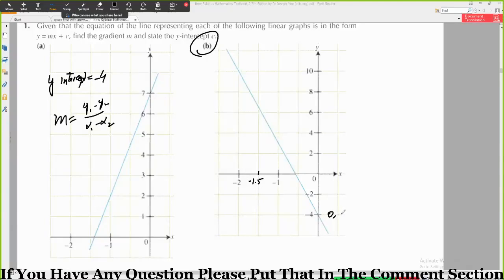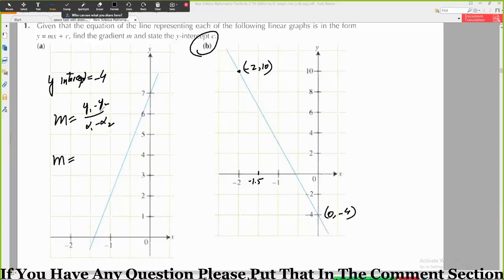Okay, 0 and then minus 4, good, then minus 2 and 10, good. Okay, so now you will need to put the values. What will they become? Wait, do I have to tell you? Yeah, you will need to.